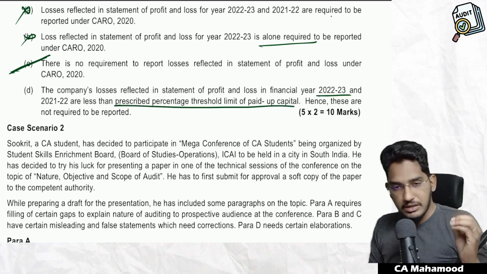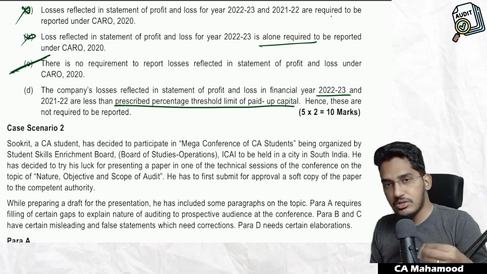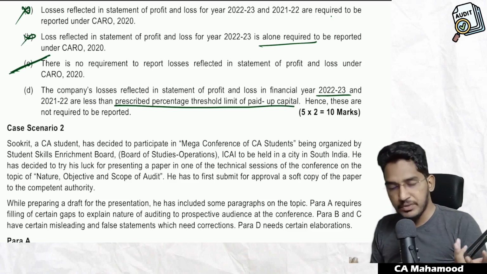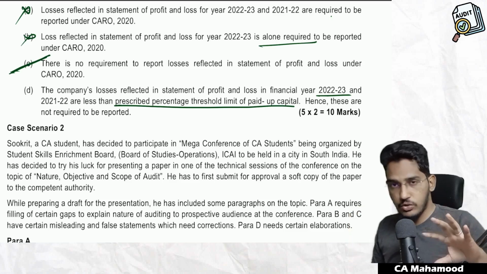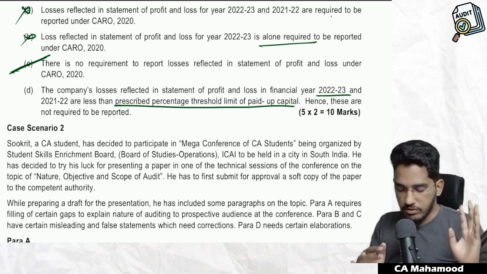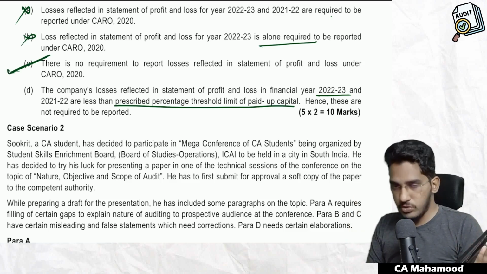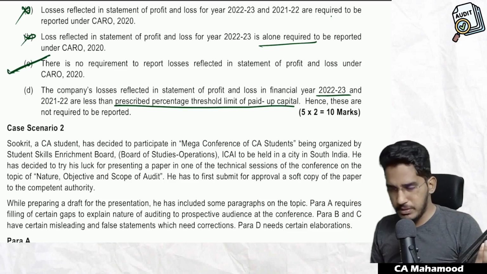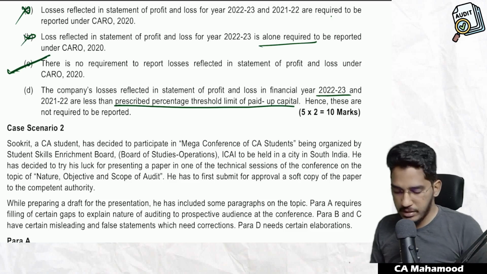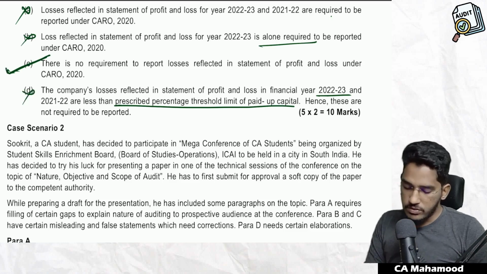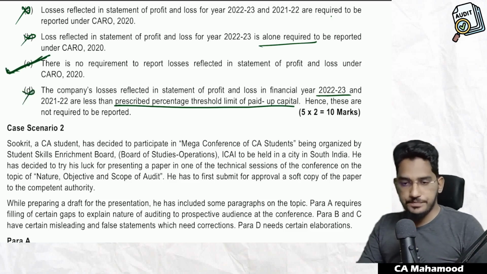Nothing has been mentioned. The CARO simply told if it is a cash loss, reported in the current year and previous year. They did not say if the loss is this percentage, if the loss is this much percentage of turnover, paid up capital. No such criteria. Why we are not reporting is because there is no cash loss. There is no limit. There are no percentages etc. prescribed here. So this option is also wrong. So which is the correct option? C is the correct option.